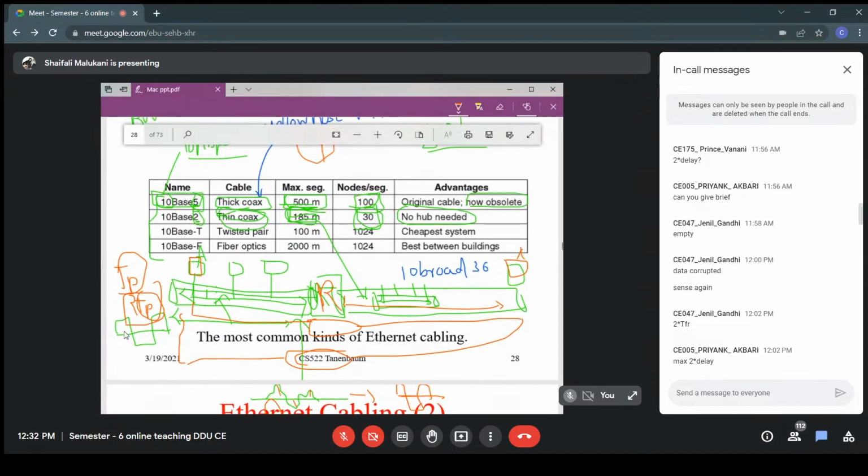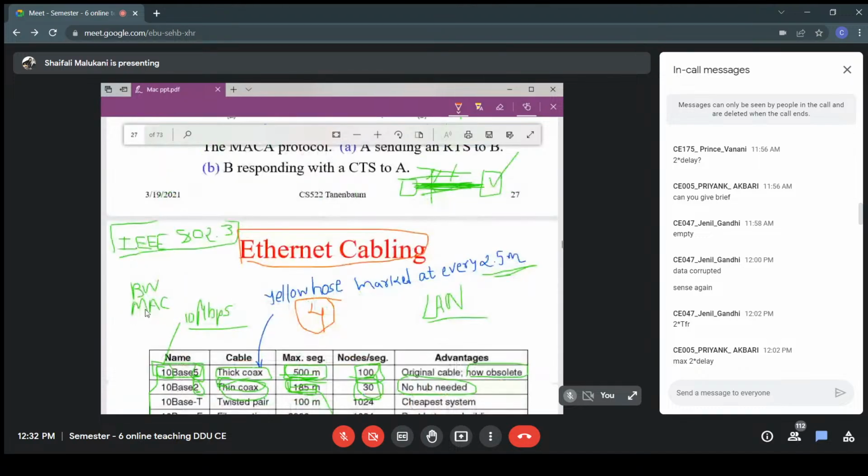So what is the indirect implication? I'm telling you which MAC layer protocol it is using. Ethernet is using which MAC layer protocol? What is your intuition from this? What is your idea from this? Yes, it is using CSMA-CD. The MAC layer protocol that is used by Ethernet is CSMA-CD.